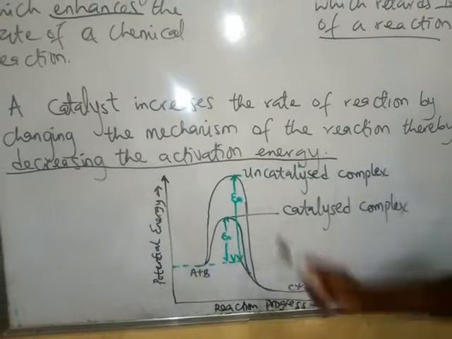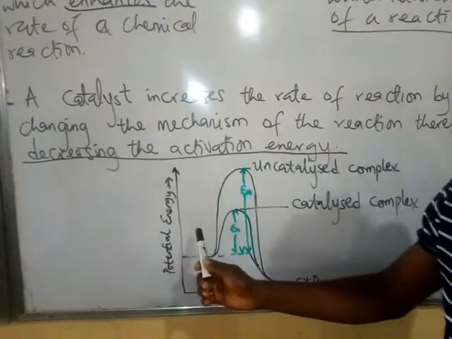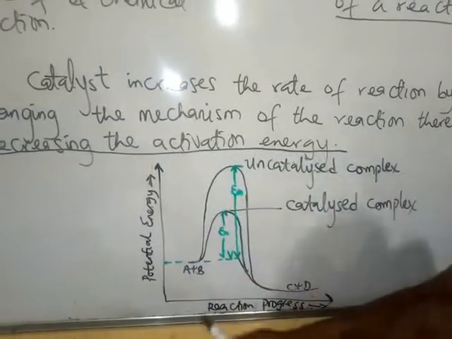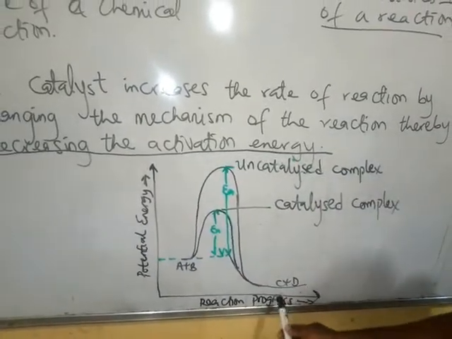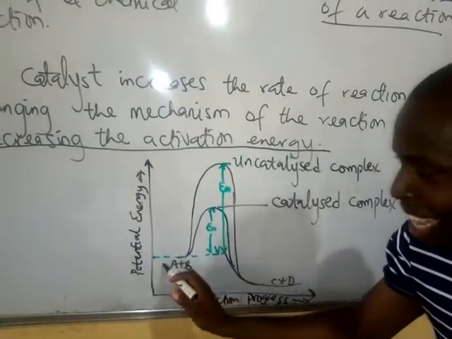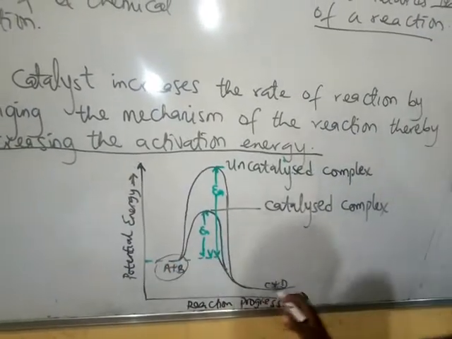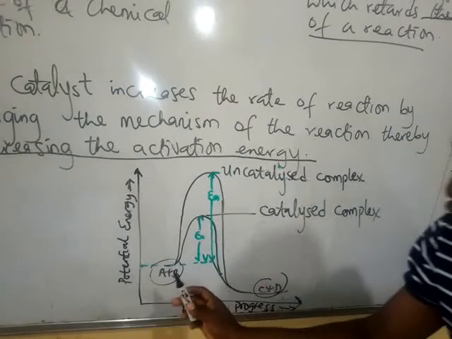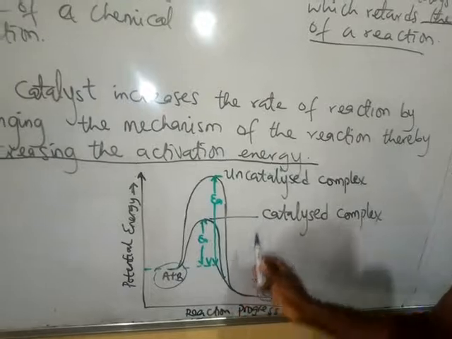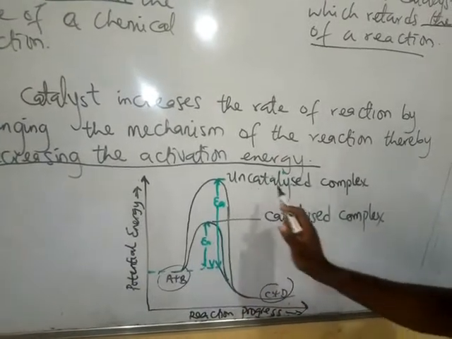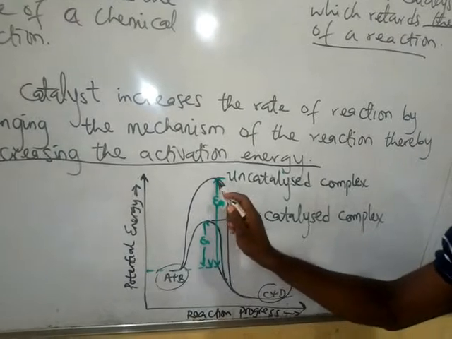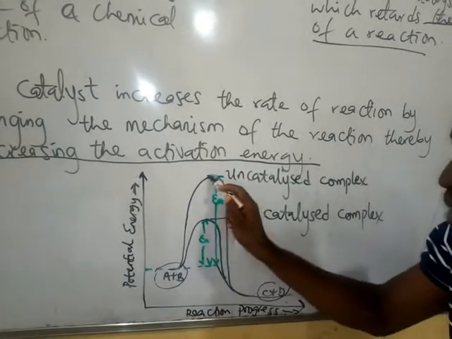Catalyzed reaction, as you can see here on the board. Now, when a graph is being plotted, here is potential energy and the reaction progress. Now, this A and B, here is where the product lies, and this is the reactant, meaning the conversion of reactant to product follows a reaction pathway.